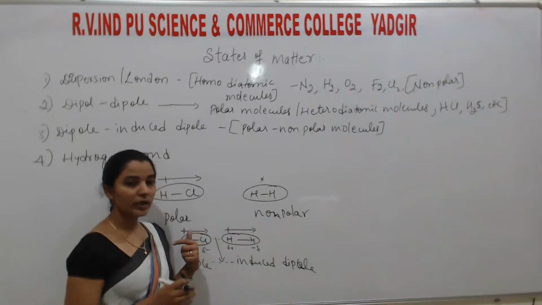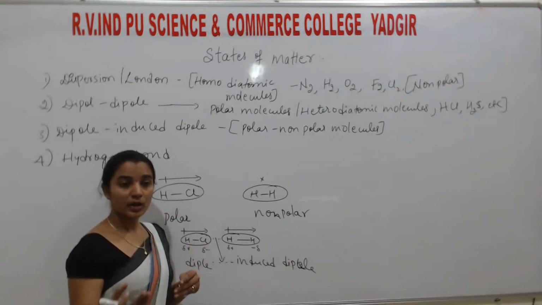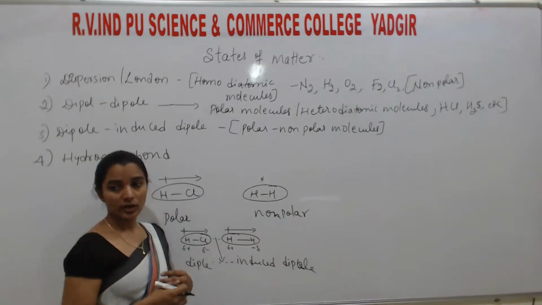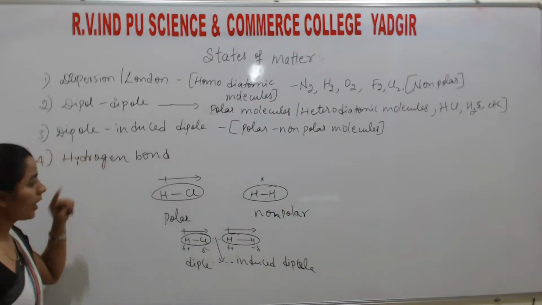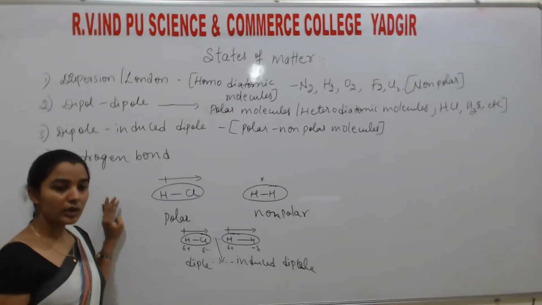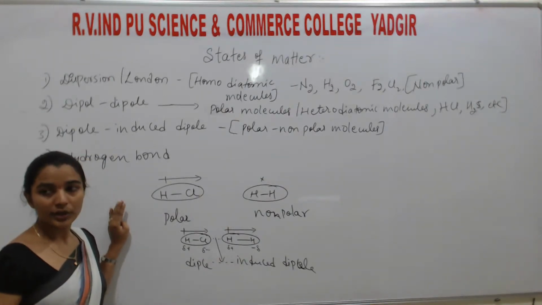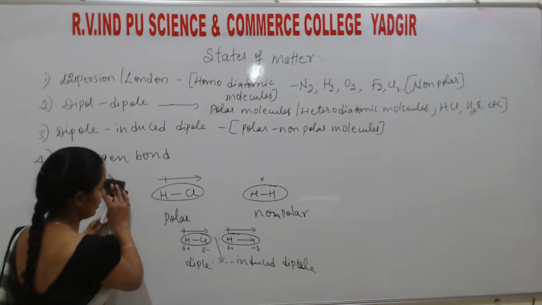I am not telling only HCl, you may take HF, HBr, HI, H2S, anything. Understand? So the next one is hydrogen bond. So hydrogen bond is purely a bond between hydrogen and other atoms. Okay? Next.